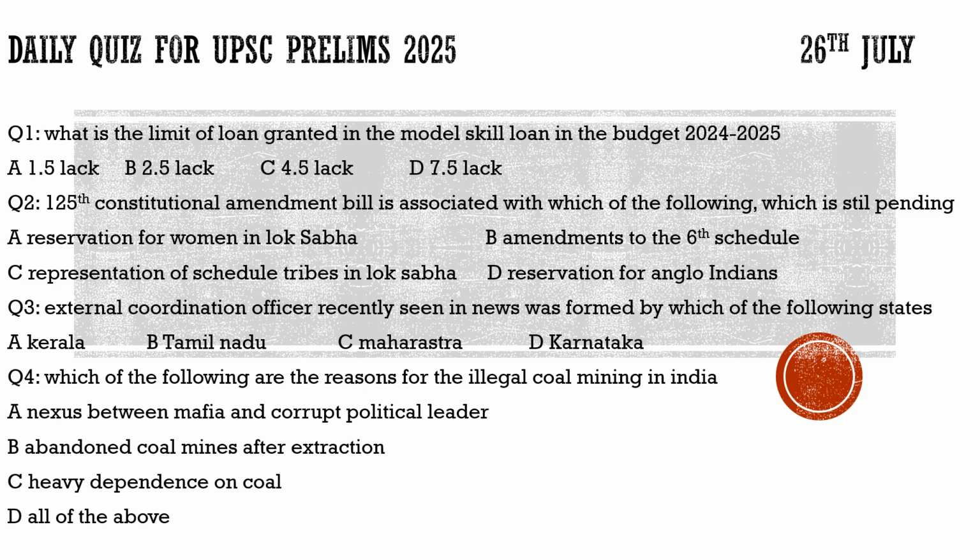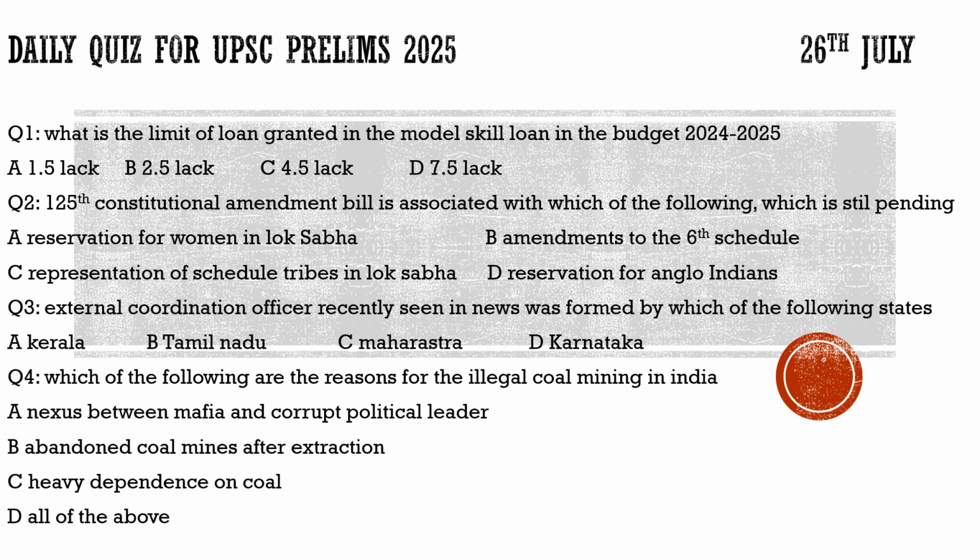So what do you think the correct option of question number 3 is? Is it Kerala? Was it brought by Kerala, or Tamil Nadu, or Maharashtra, or Karnataka? So the correct option for question number 3 is A. It was brought up by Kerala.